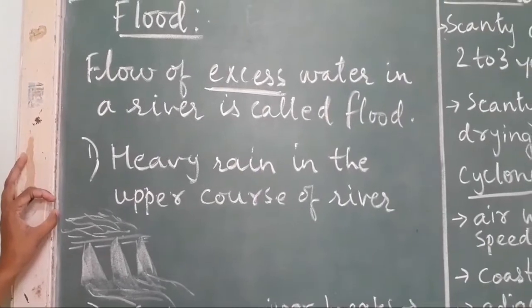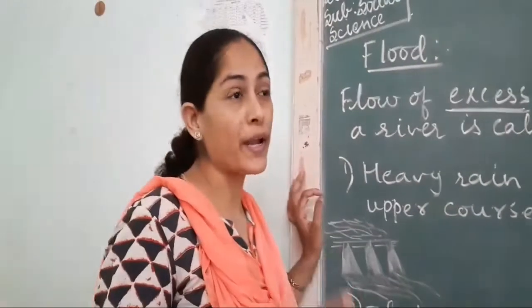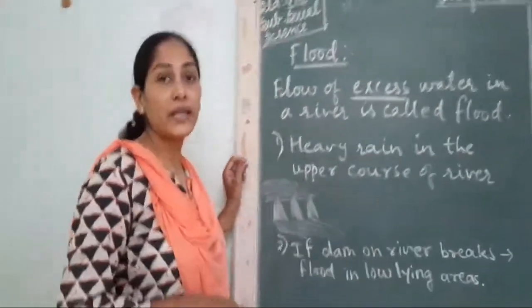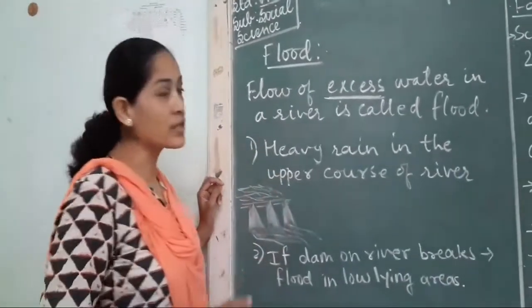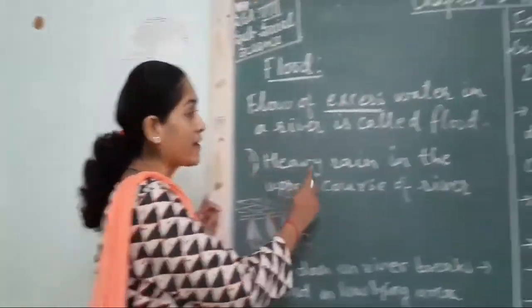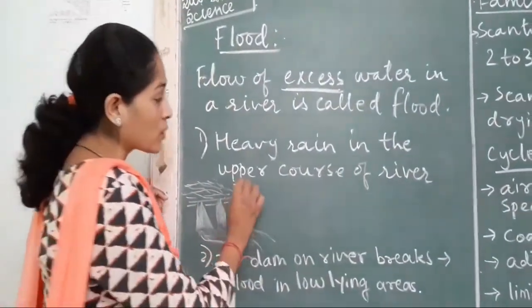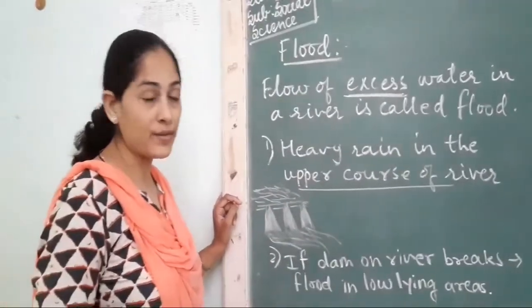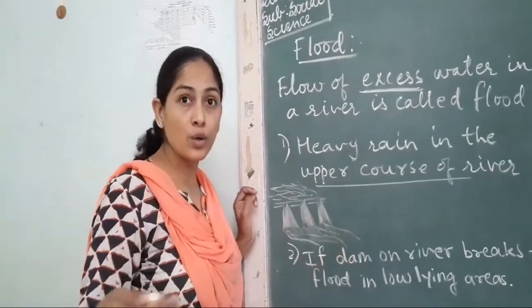Okay, now which are the reasons for the flood? See, there are many reasons for the flood. One is snow melt, and one more is a low pressure system. Whenever there is a storm, then also many a times we face flood in the city. Now the very first reason mentioned in our textbook is heavy rains in the upper course of water. Now here, upper course of water means what? Take for example the Narmada river, which starts from Madhya Pradesh and passes on to Gujarat.